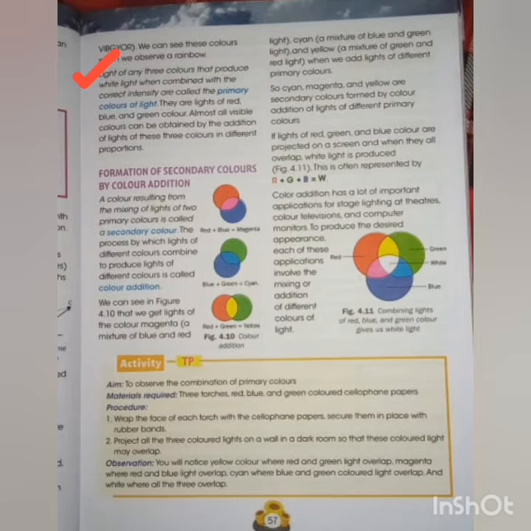Children, don't mix this up with the colors which you use for coloring anything. This is the light colors that we are talking about. The sunlight which is coming from the sun is a combination of these 7 lights, which when separated can be seen as a rainbow where the 7 colors are seen.